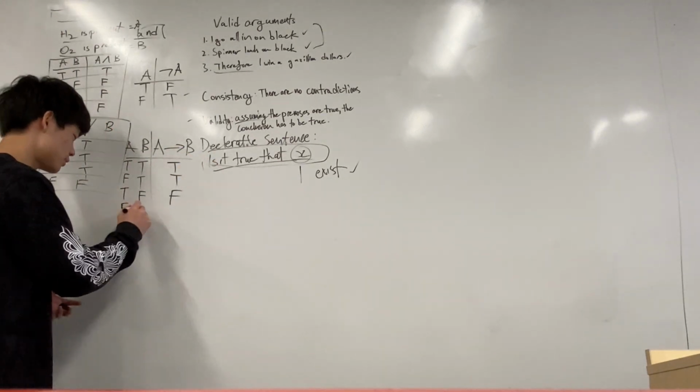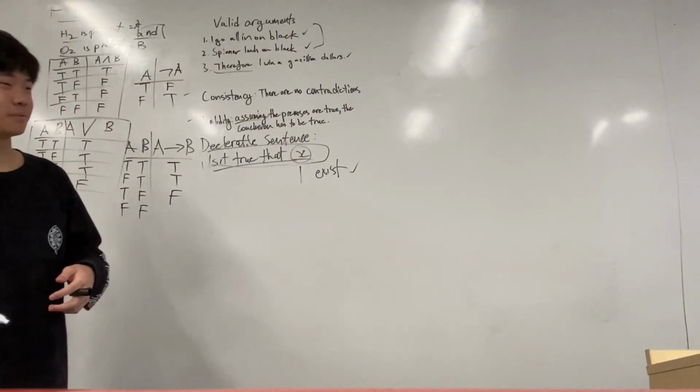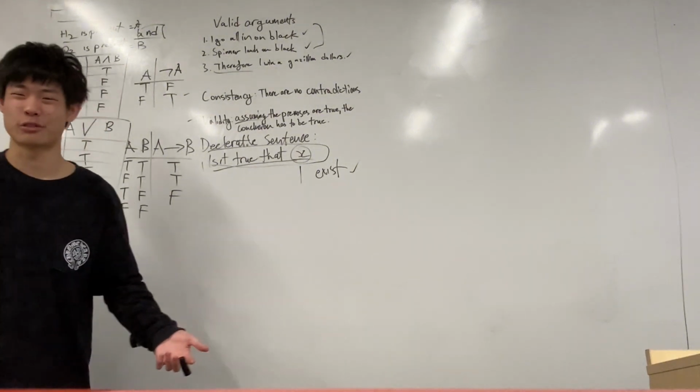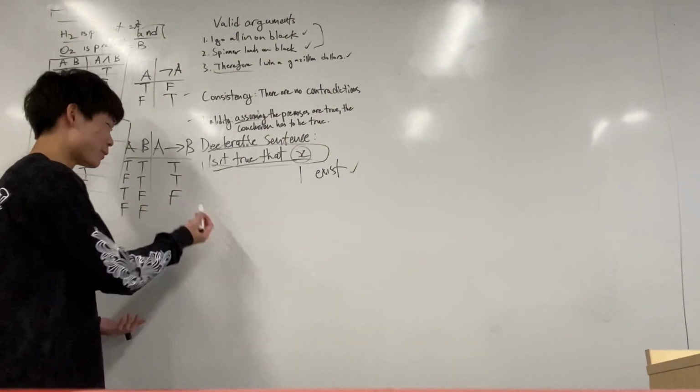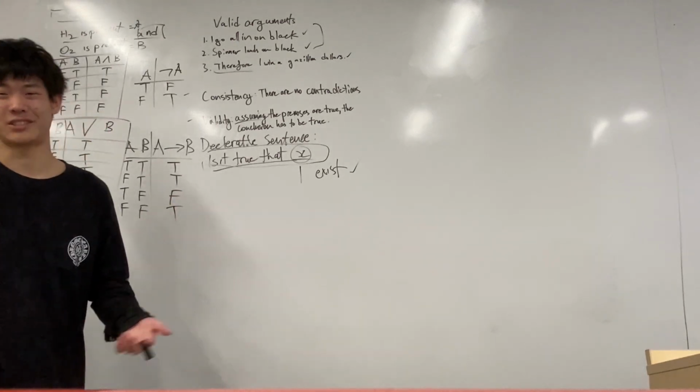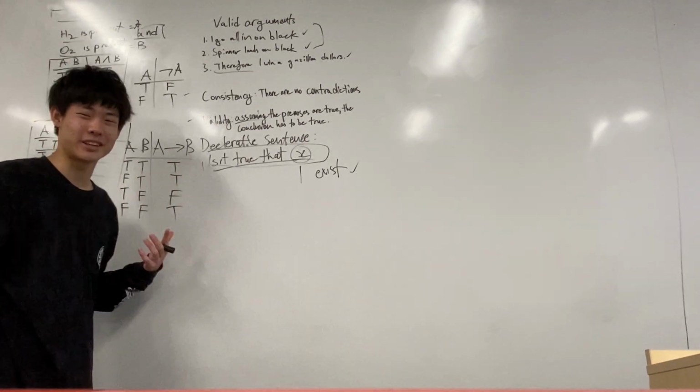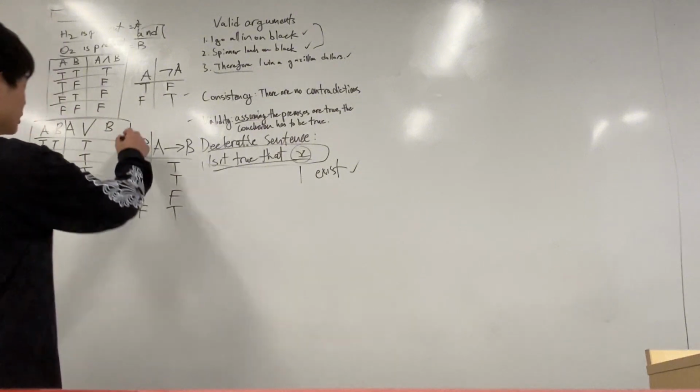If both of them are false, for example, if my gas tank didn't break down, I don't have to repair my car, then the sentence, if my gas tank did break down, then I have to repair my car, is still true, right? Because we're just saying that in the case that it does break down, it will hold to be true.